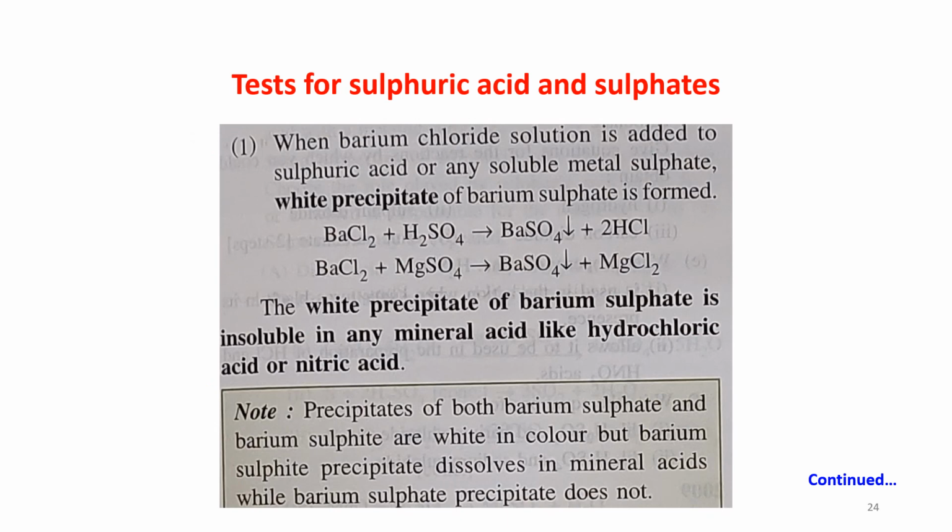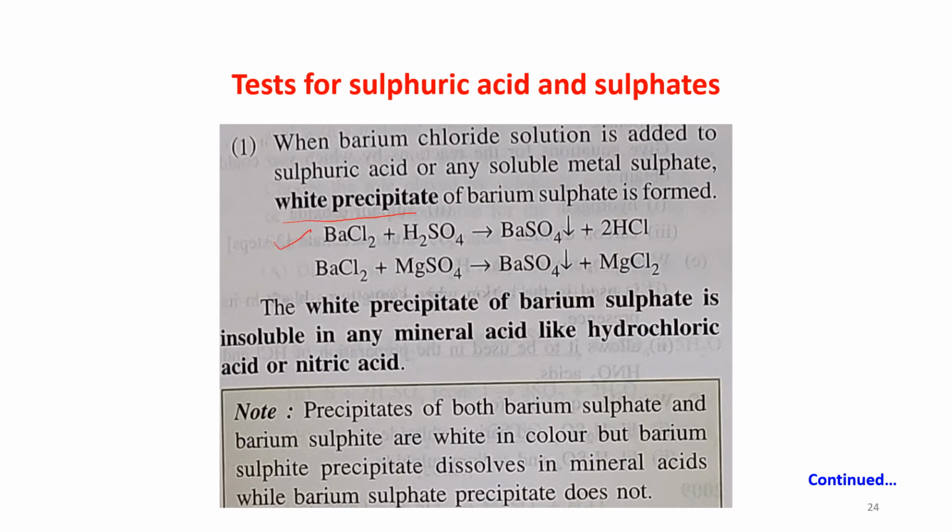Test of sulfuric acid and sulfates. It's very important in the practical part also. Barium chloride solution is added to sulfuric acid or any soluble metal sulfate. A white precipitate of barium sulfate is formed.